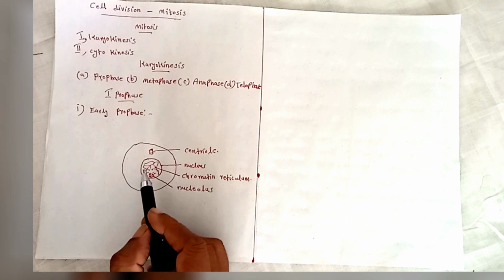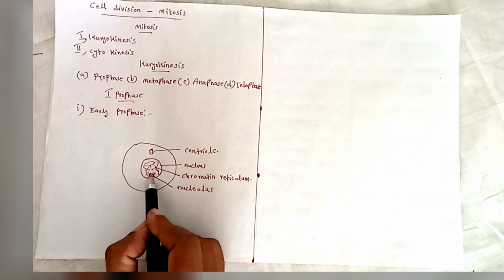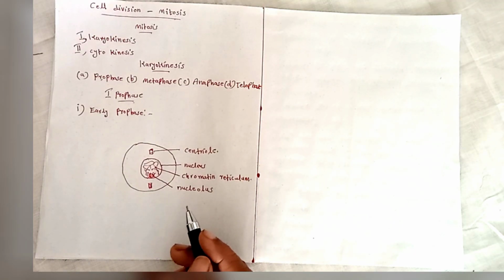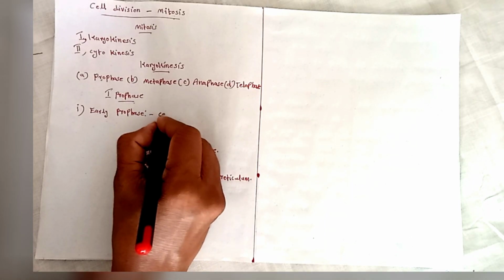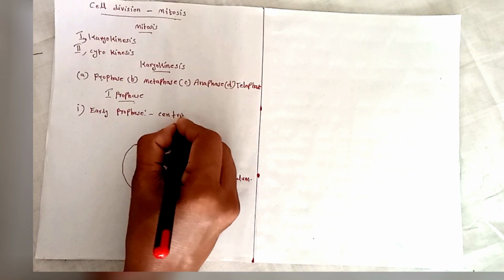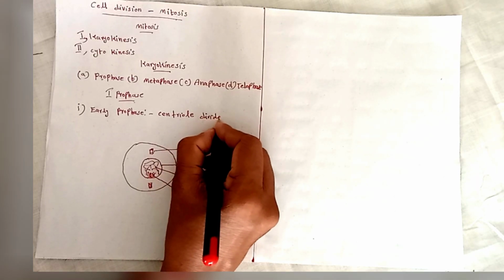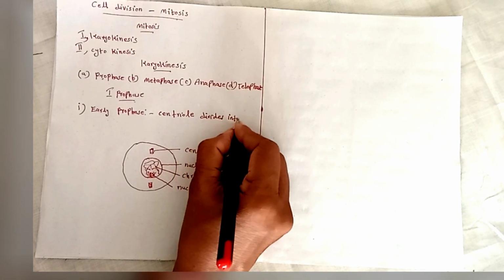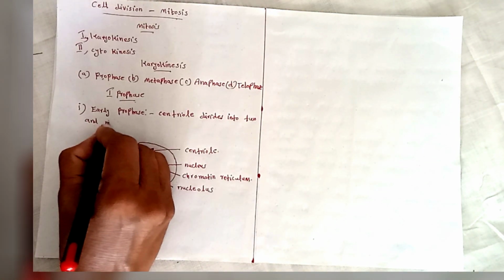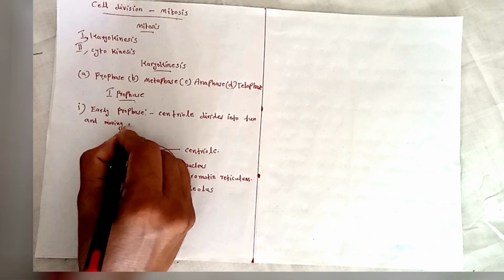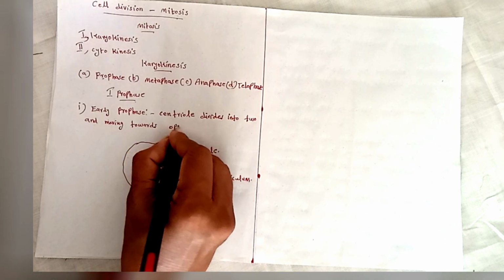The nucleus enlarges and becomes less distinct, not clear. In early prophase, the centriole divides into two and moves towards opposite poles.